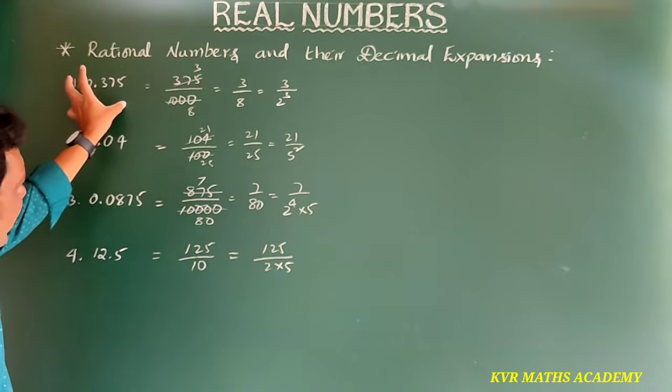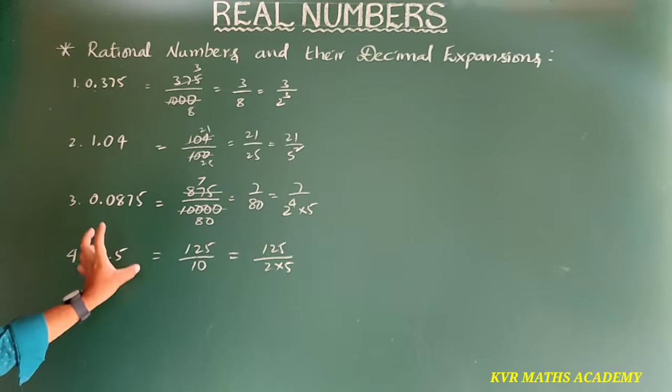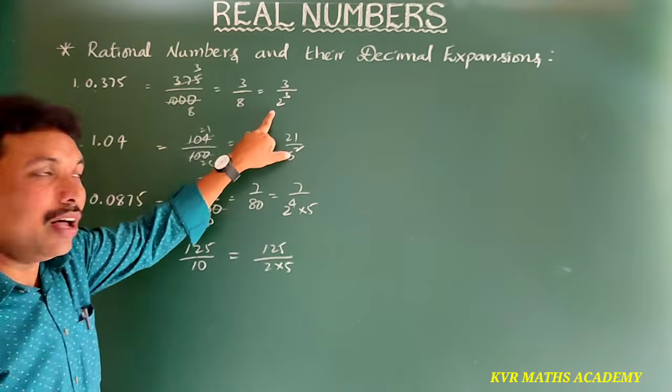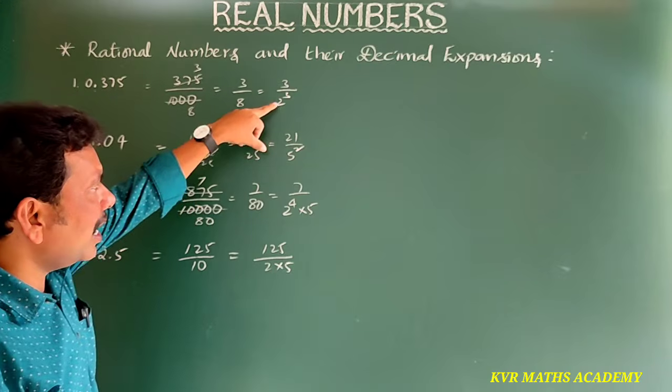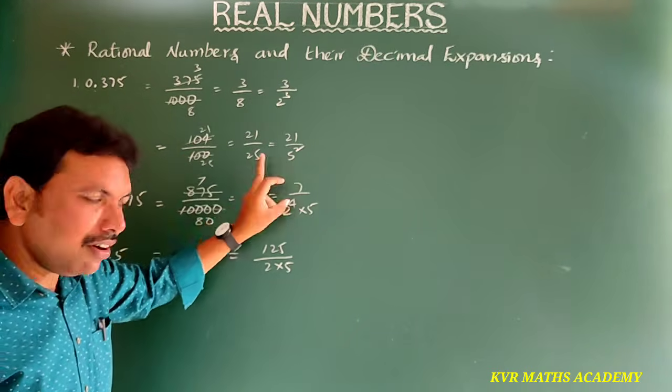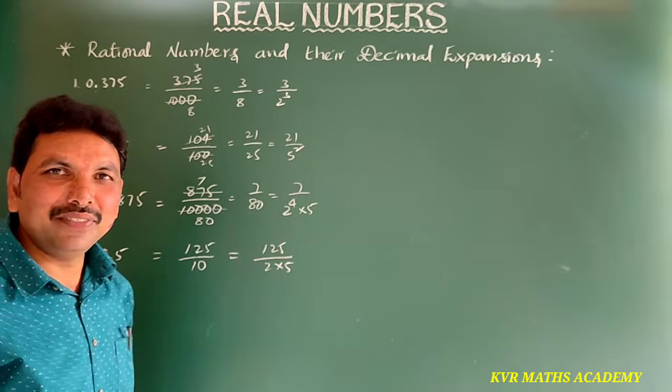So here, in all the terminating decimals, the denominators are powers of 2 or powers of 5 or powers of both only.